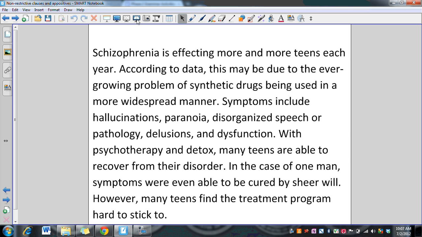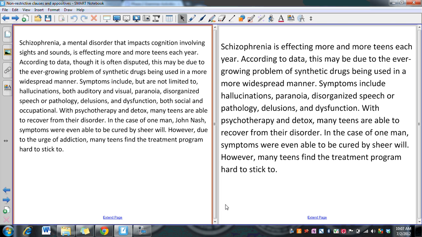All right, now that you've read the second paragraph, let's take a look at them both. I asked that you take a look at which one was written better, what the differences were. If you'll notice side by side, the two paragraphs are essentially the same. The base details are the same. Schizophrenia is affecting more and more teens each year, and that's what our first sentence is. The difference here is, in this first paragraph, there is more information. There's added information that we don't get in this second paragraph.